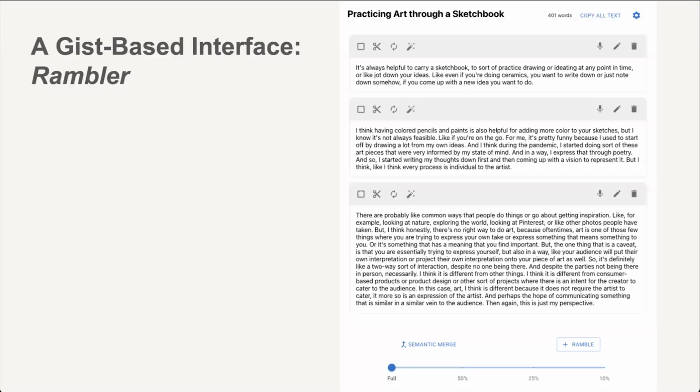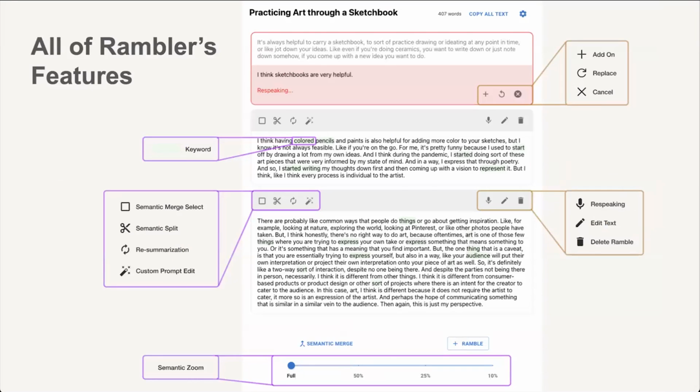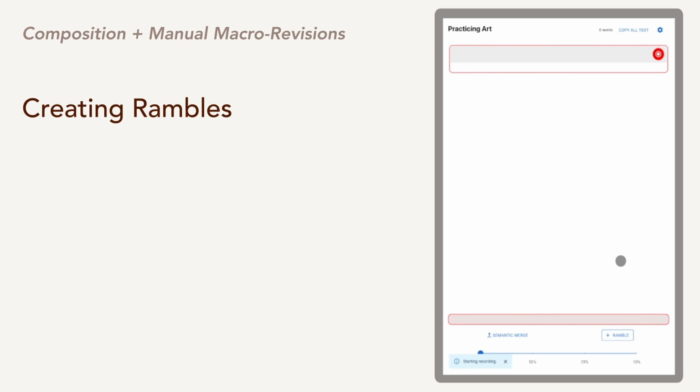We introduce Rambler, an LLM-powered gist-based interface that supports speech input and the review and conceptual manipulation of the dictated text. The basic building block in Rambler is a ramble, which is a container that holds content alongside multiple buttons for users to interact with that content and the overall structure of the document. Here's a demo. To begin writing with speech, users can press the New Ramble button at the bottom right to create a new ramble and start recording.